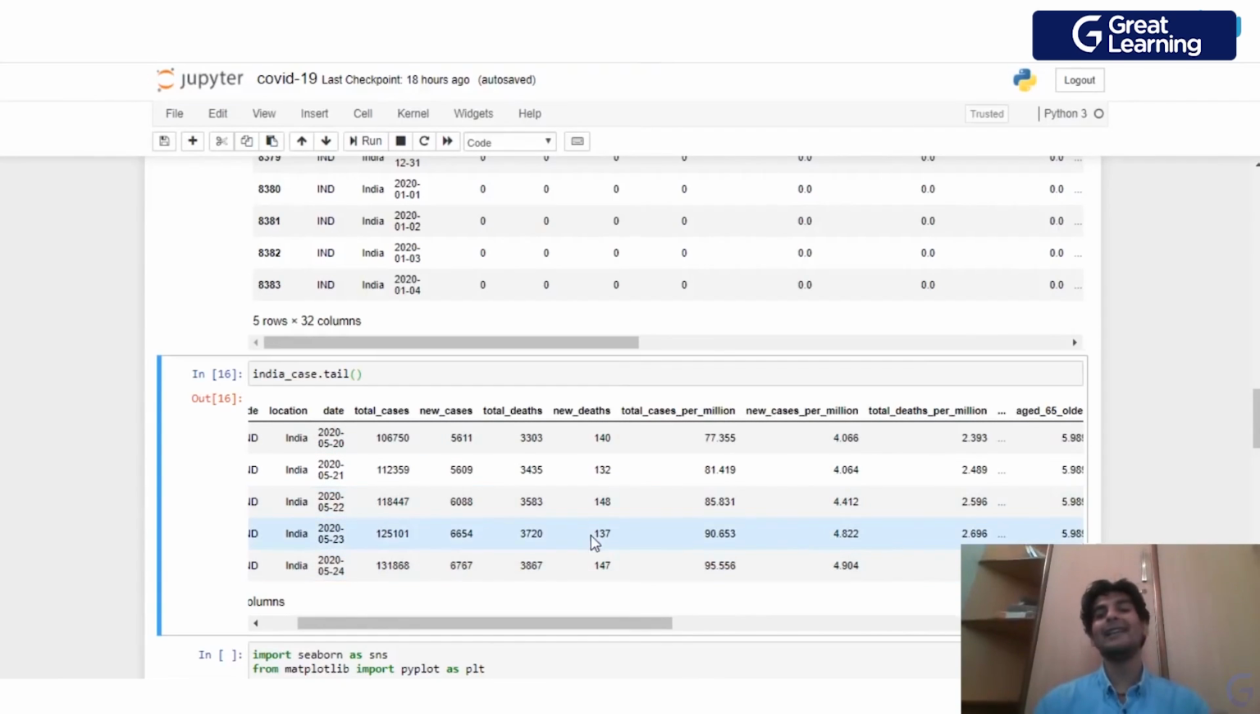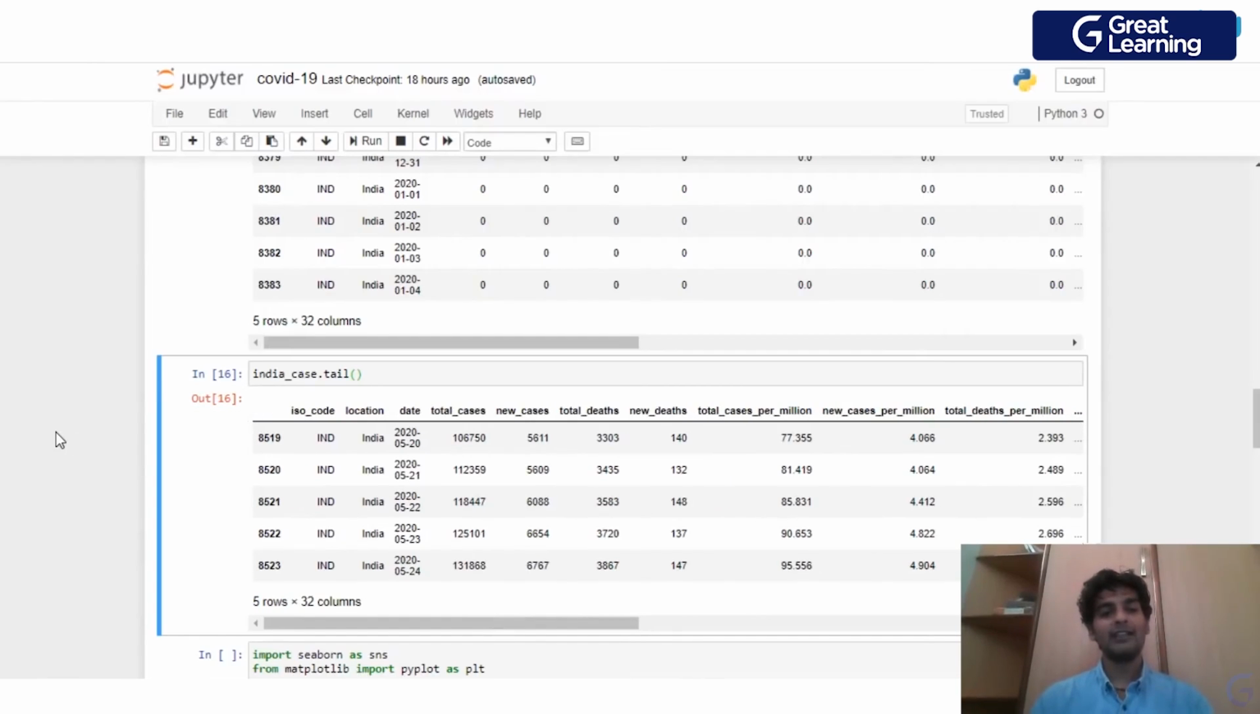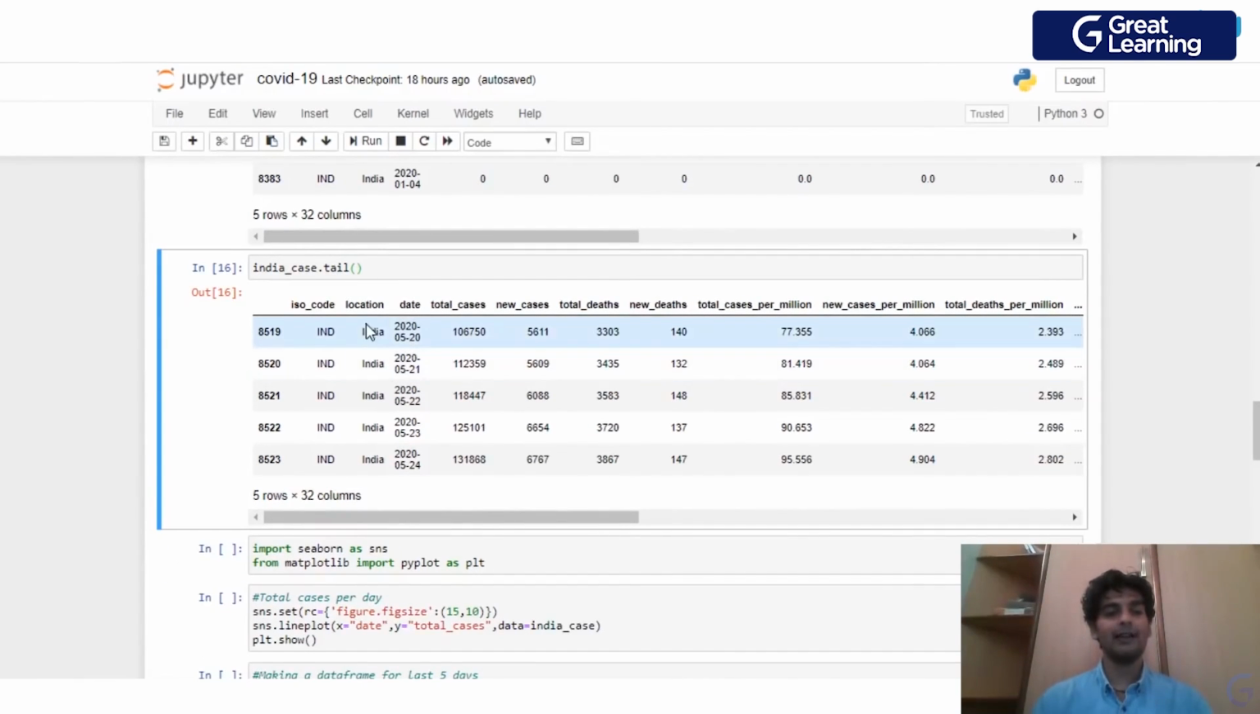Similarly, as you see, on 22nd May, we had 148 deaths because of COVID-19. Now that is very devastating, isn't it? On a single day, this disease called COVID-19 is killing 148 people. That is truly saddening. Right, so these were some of the features which we saw with the help of this tail method.